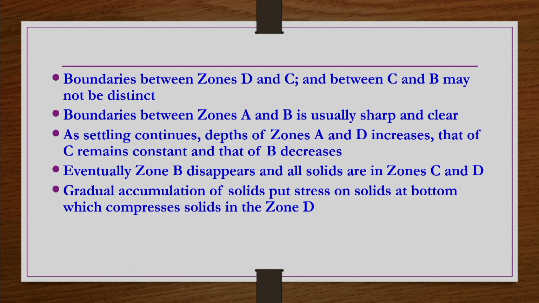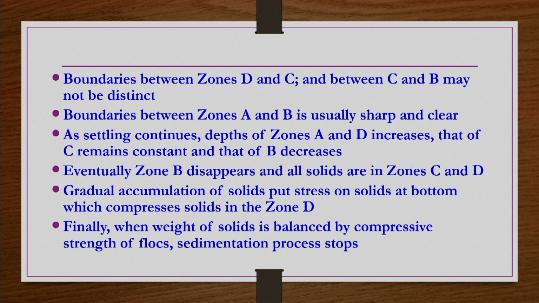Gradual accumulation of solids puts stress on the solids at the bottom, which compresses solids in zone D. Finally, when the weight of solids is balanced by the compressive strength of the floc, the sedimentation process stops and there will be only two zones, zone A and zone D. Zone A is clear clarified liquid almost free from solid particles, and zone D is concentrated sludge which has only solid particles, although interstitial spaces may be occupied by some amount of liquid.